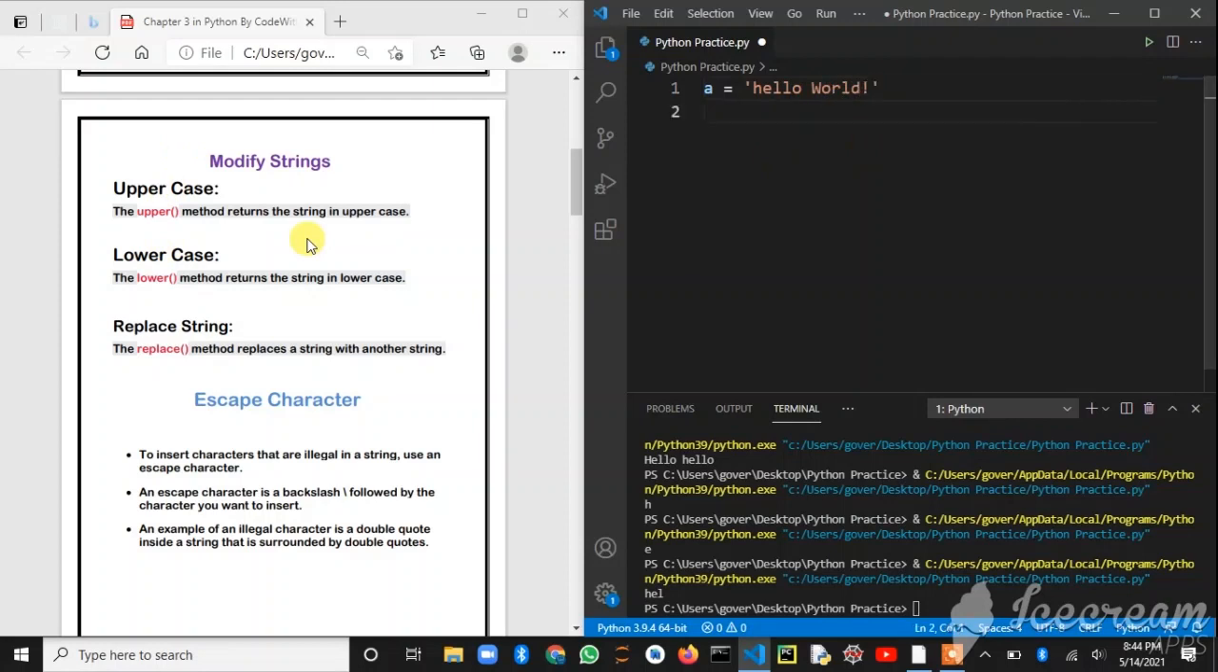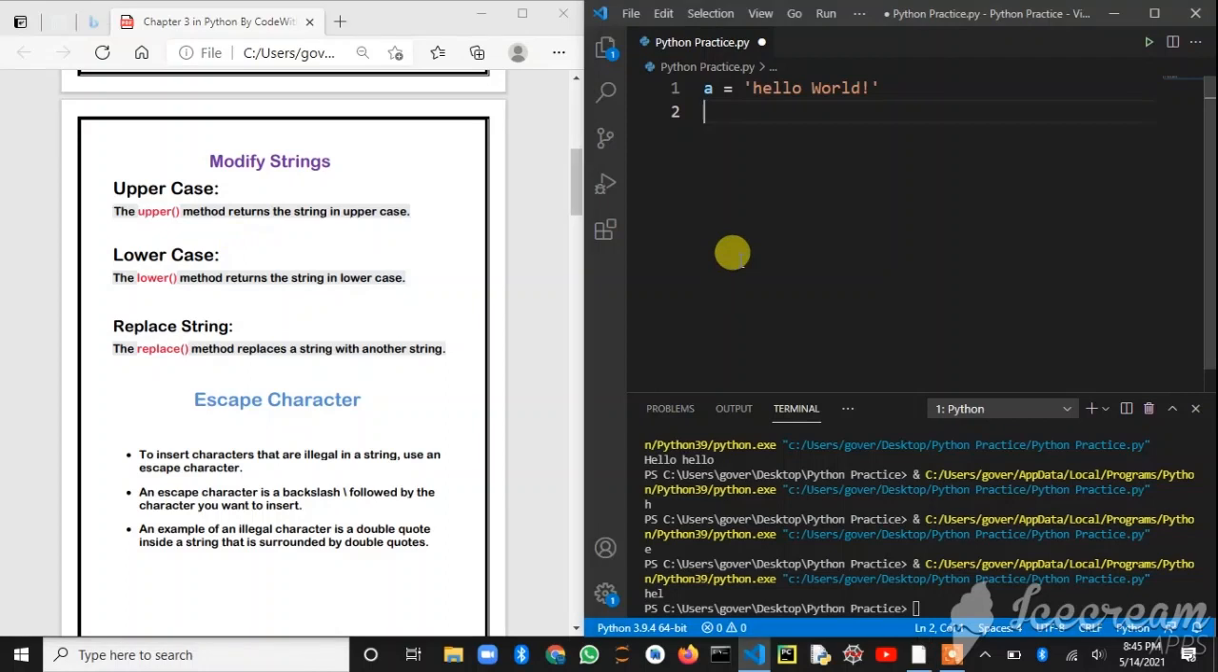So our next concept is modifying strings. In this PDF I have given you all the info about strings. You may download this in my description for free also. So uppercase means if you want to print all the string in uppercase letters, you can do it with the function called upper function. Upper method also you can say. It is an inbuilt function with Python, no need to install it also.